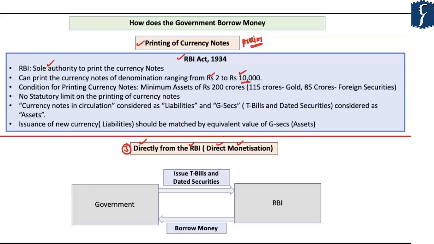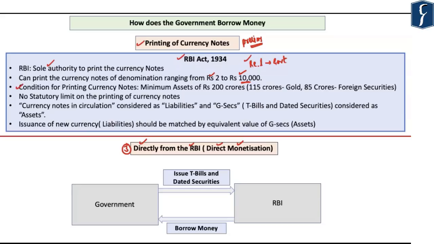So, if the RBI wishes to, then the RBI can print a currency note of a denomination of even rupees 10,000 as well. Further, please do note that as far as printing of the currency note of rupee 1 is concerned, this currency note is being printed by the government of India. So unlike the other currency notes which carry the signature of the RBI governor, the rupee 1 currency notes carry the signature of the finance secretary.